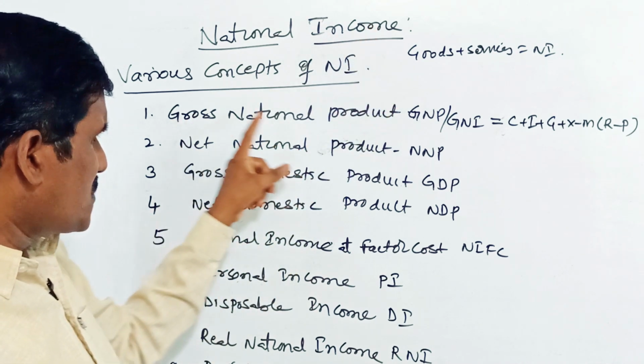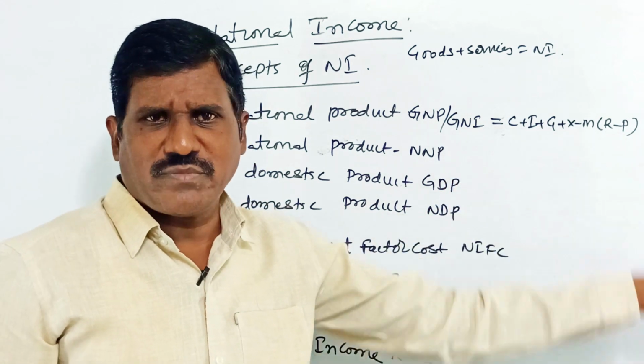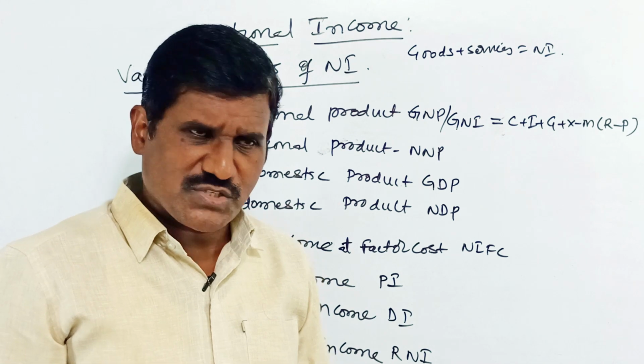So GNP or GNI is equal to C plus I plus G plus X minus M, R minus P. This is the first one.